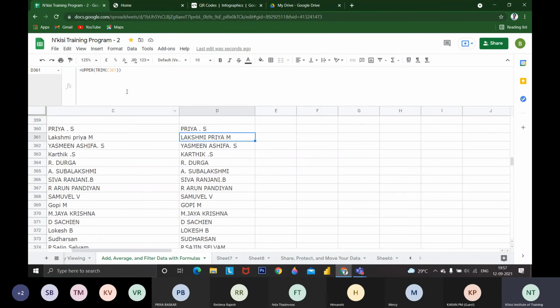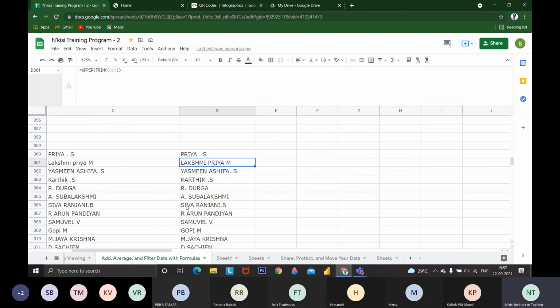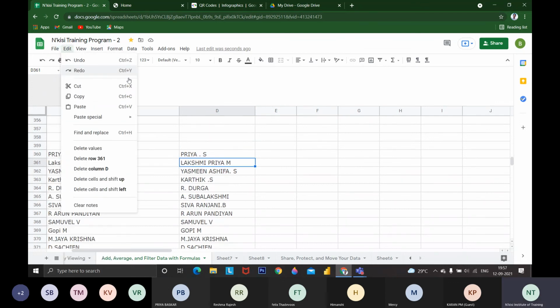This is a toggle key. You can use the same key to switch back. Okay, that's the thing I want to cover.